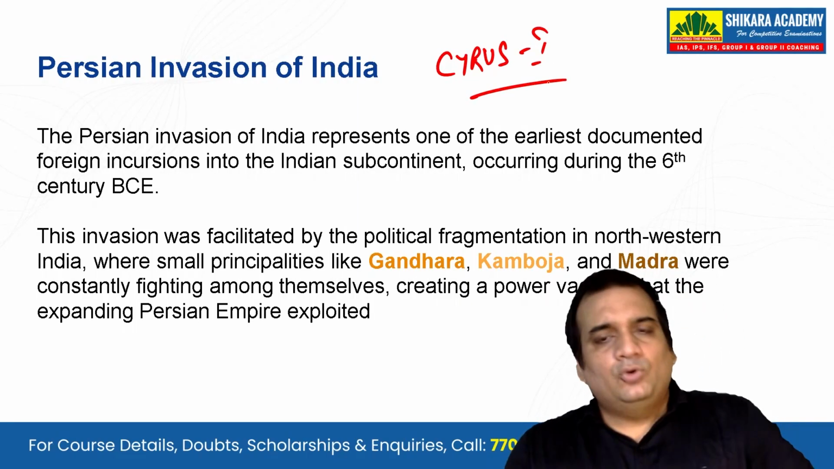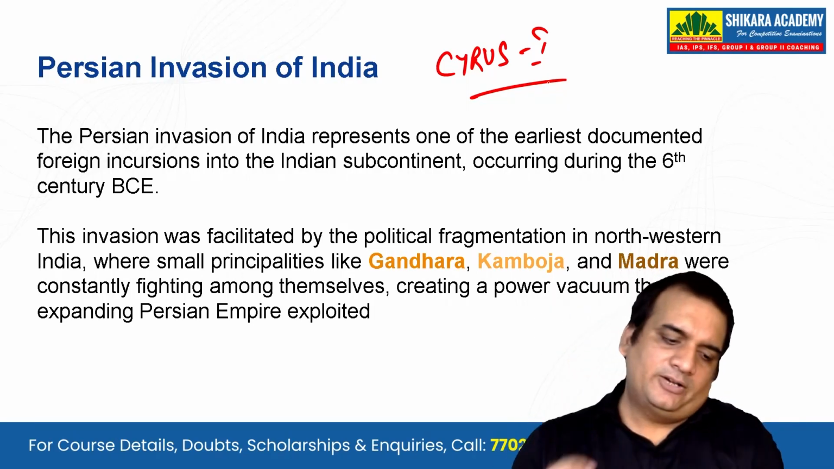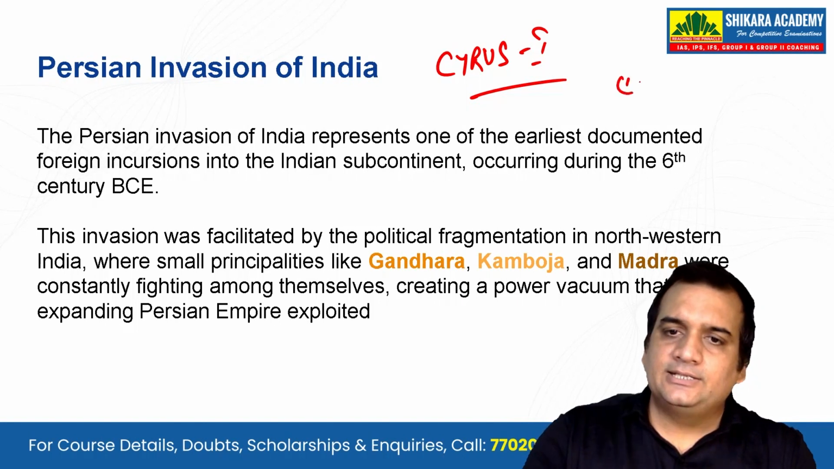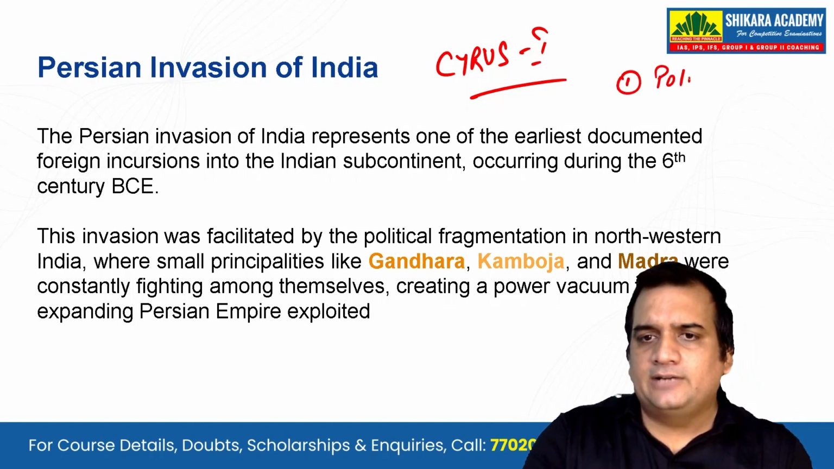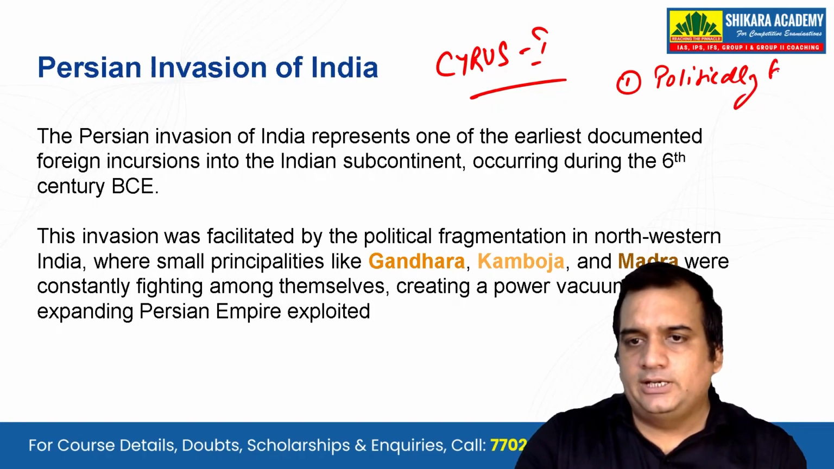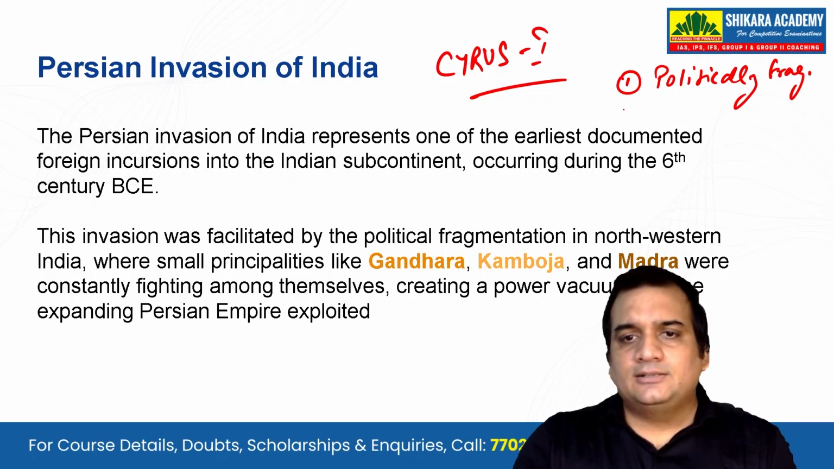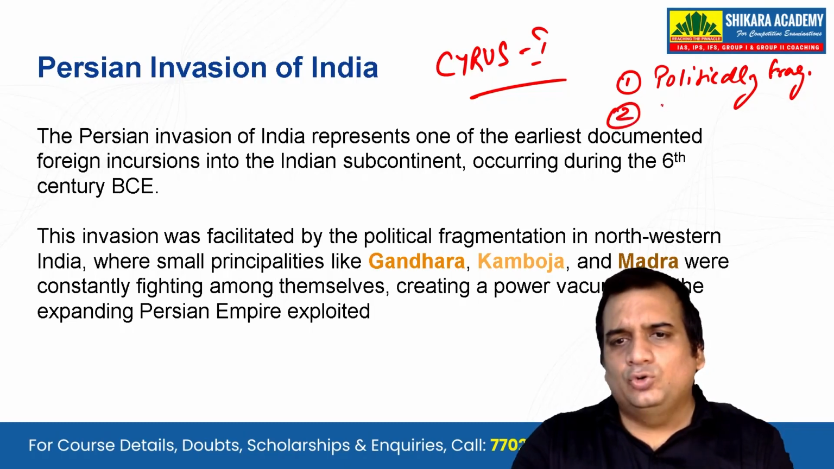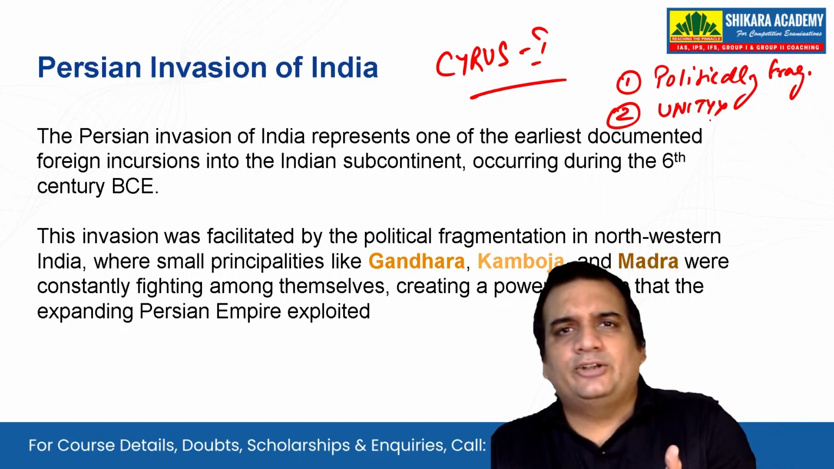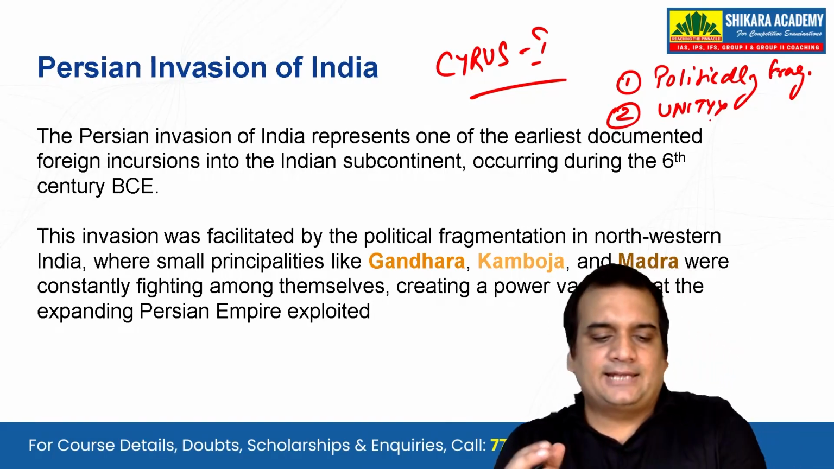Now, there were a few reasons why they would invade the northwestern part of India. Number one, politically the northwestern India was fragmented. Number two, they were disunited; unity was lacking there. Their small territories were fighting with each other, and that is something the Achaemenid Empire would notice.